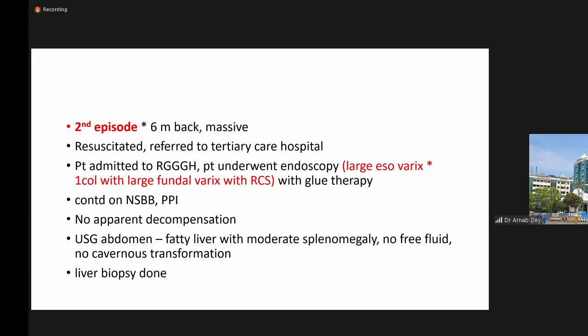It was also massive. Patient was resuscitated and referred to a tertiary care hospital. Patient was admitted to RGGH. He underwent endoscopy, which revealed large esophageal varix, one column, with large fundal varix with red color signs.